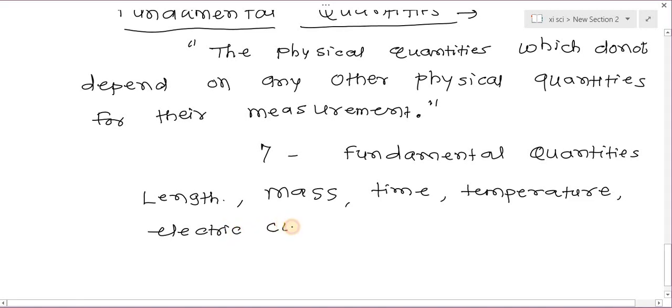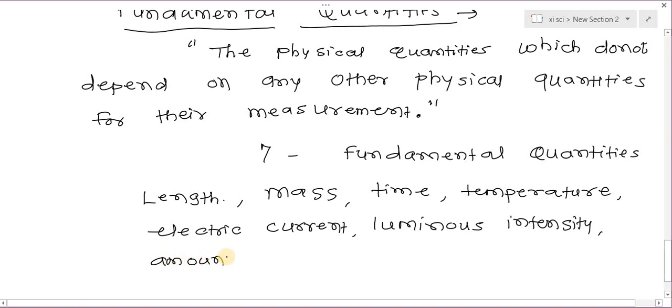Then luminous intensity, and the last one, amount of substance. These are the 7 quantities which do not depend upon any other quantity for their measurement.